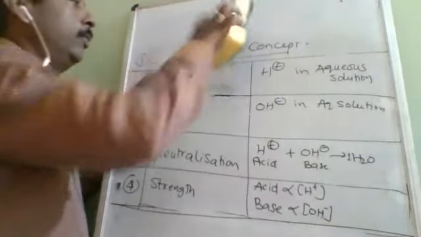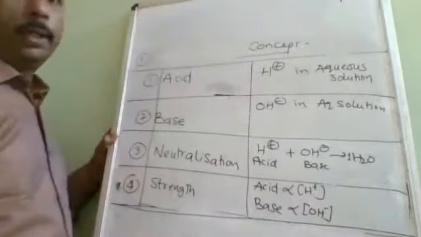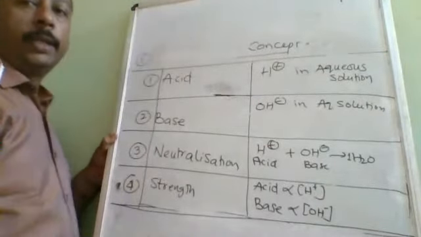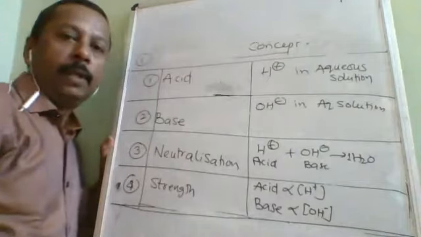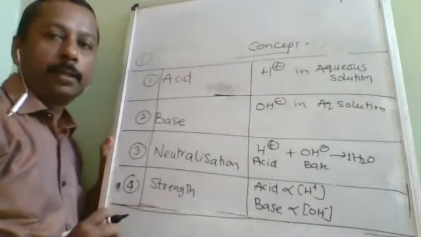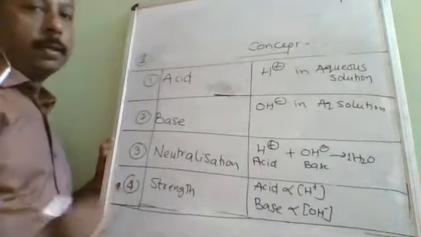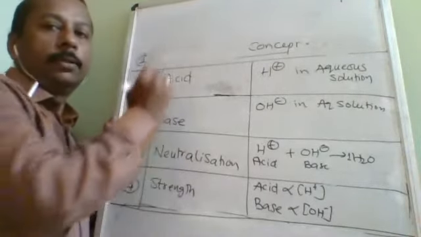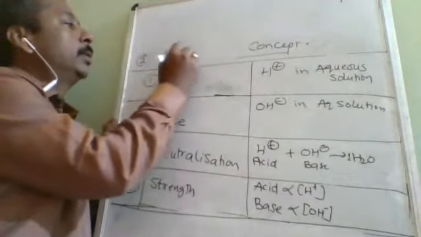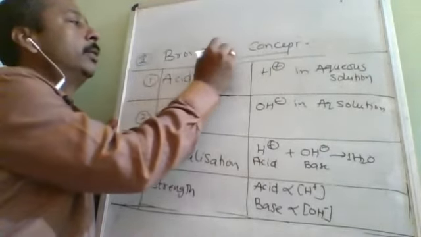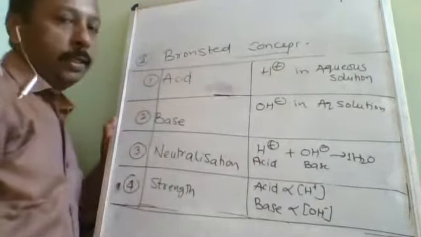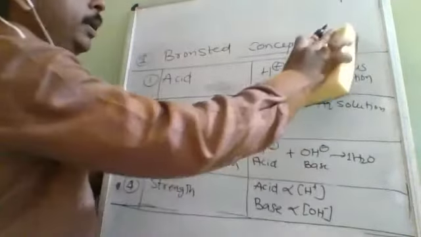It is limited to aqueous solution only, and it could not explain the basic nature of ammonia, even though it does not have any OH minus. Okay, so to explain them, a second concept is introduced. That second concept is the Bronsted concept. Now he is there just to eliminate the drawback.